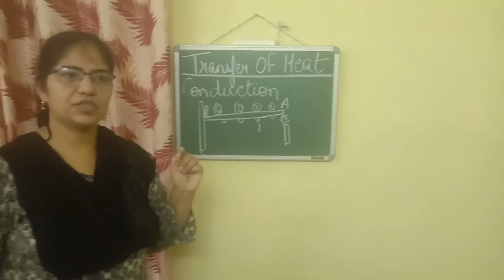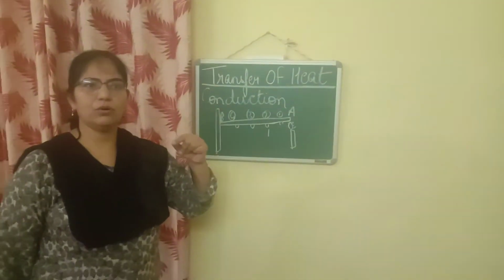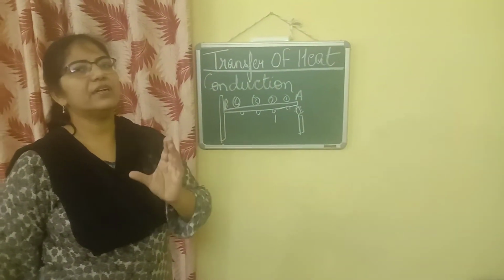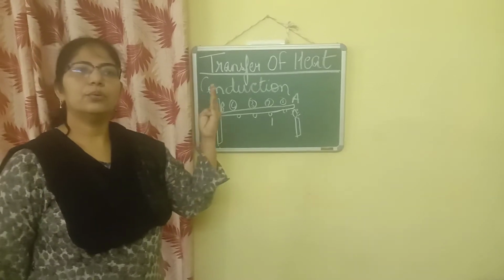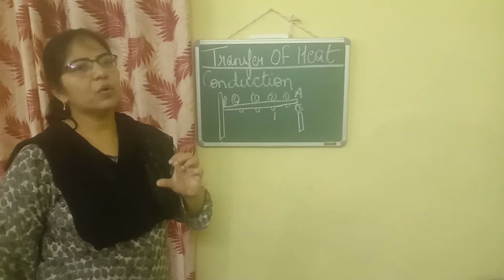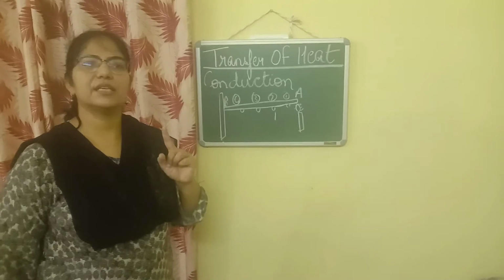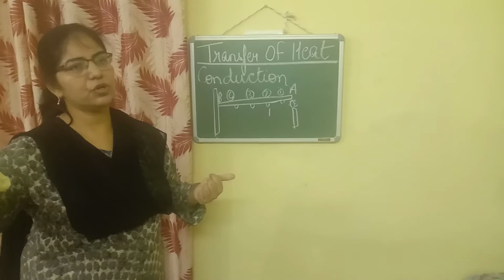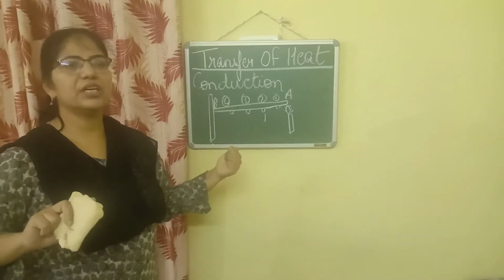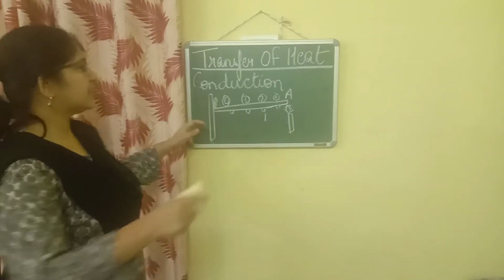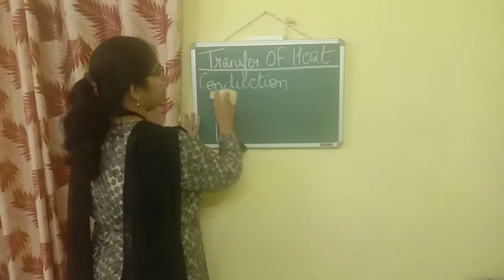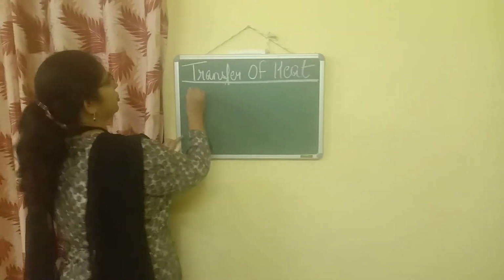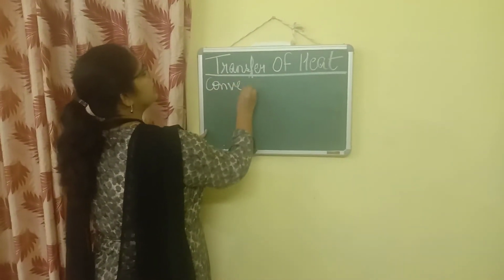This is conduction. I hope the definition which I gave you is clear: it is a mode of transfer of heat in which the heat travels from the hot end to the cold end by the molecules without changing their position. The classroom example I had also given you. So I hope conduction is clear to you. Children, I want to explain all this in one lecture so that you understand the difference between the three. Now next is convection. What happens in convection, children?